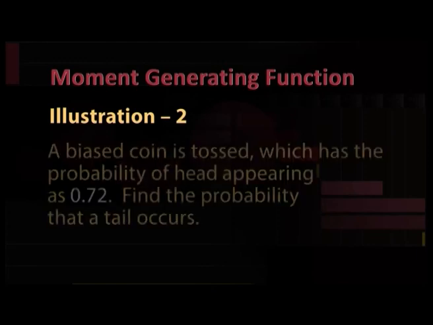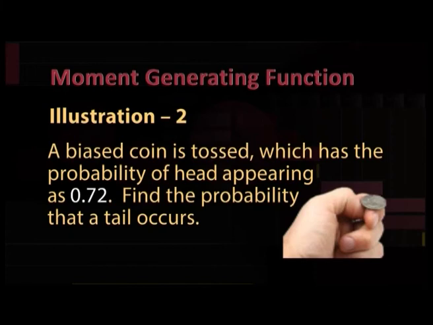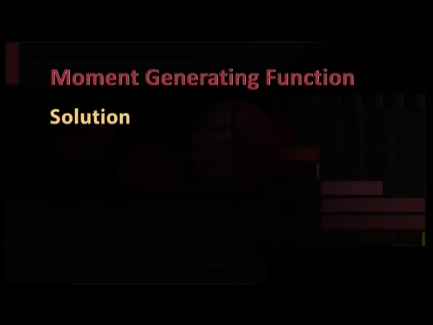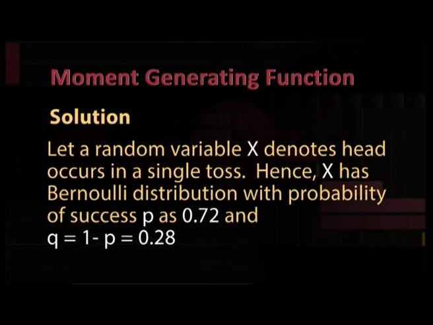Illustration 2. A biased coin is tossed, which has the probability of head appearing as 0.72. Find the probability that a tail occurs. Solution. Let a random variable x denote that a head occurs in a single toss. Hence, x has Bernoulli distribution with probability of success p as 0.72. Hence, q is equal to 1 minus p, which is equal to 0.28.